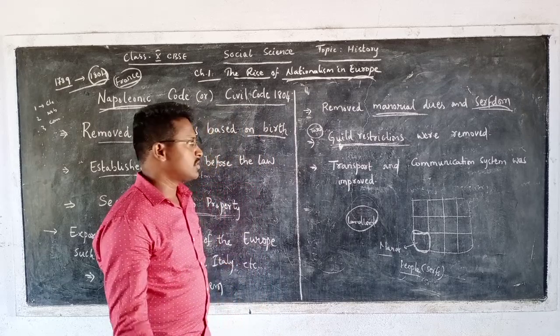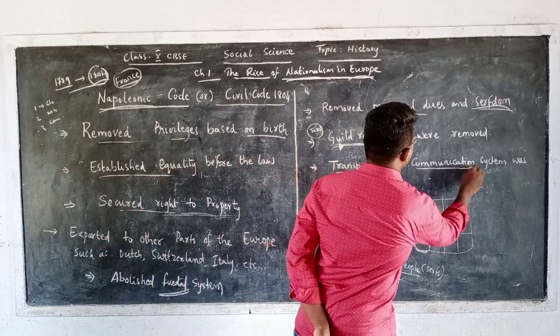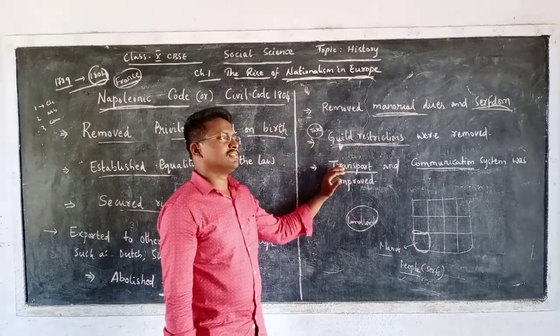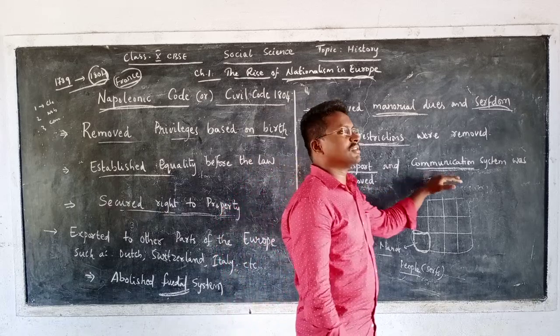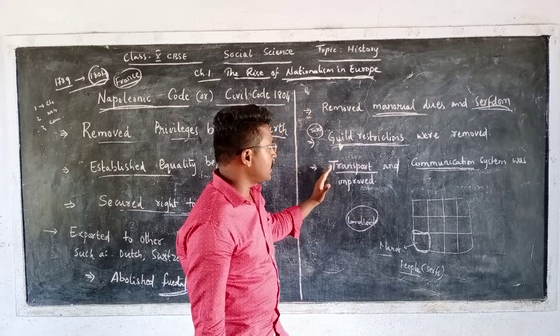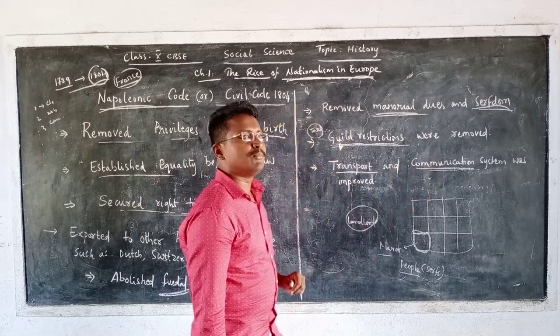Then what he has also done is that he has improved the transport system as well as the communication system. Transport system in the sense, you all know, is moving from one place to another place, as well as communication means communicating between the people. So these transport and communication systems were also improved by Napoleon.